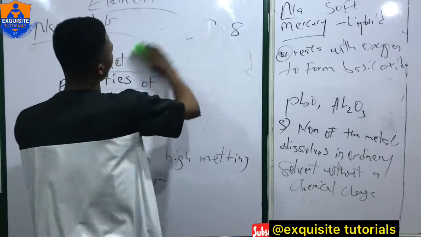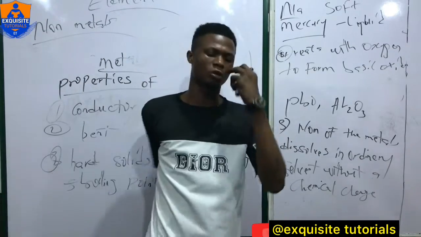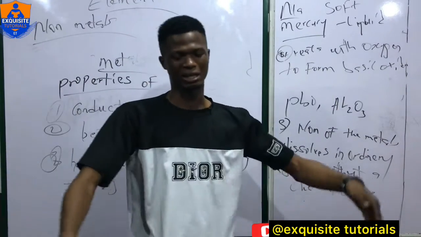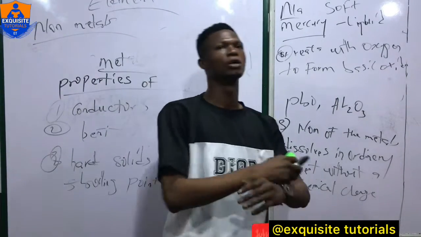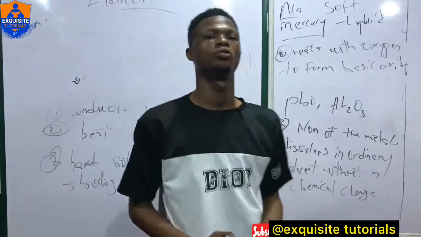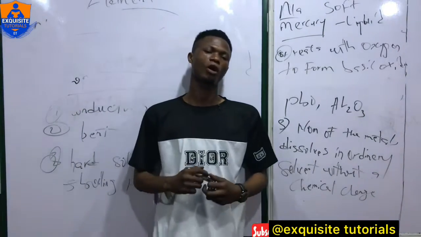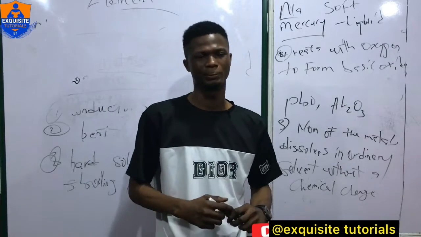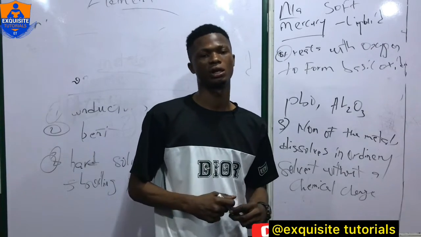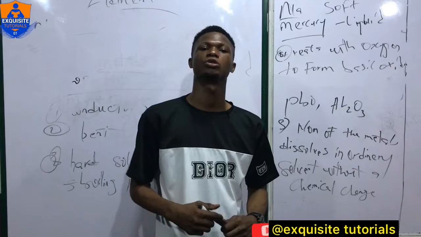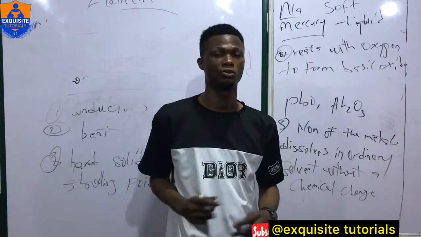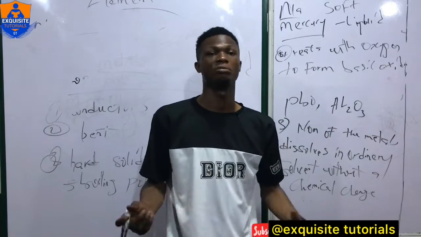How about metalloids? Metalloids are substances which are neither metals nor non-metals. They are between metals and non-metals. With this, we have come to the end of this class. From the next classes, we'll start talking about some alloys and their constituents. We'll talk about atomic structure, where we'll tell you more about atoms, and most things you need to know about metals, non-metals, and the rest.